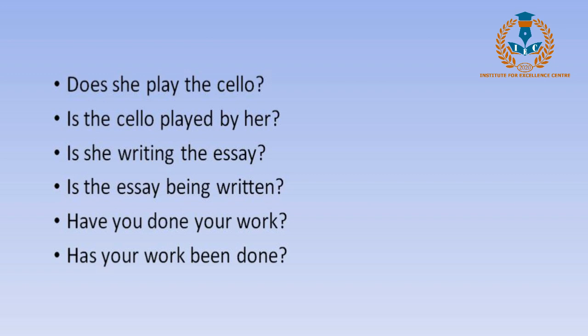I'm sure you do that, right? Okay, she plays the cello. If you have she plays the cello, then the question will be, does she play the cello? So here when we change that into passive, it becomes, is the cello played by her?